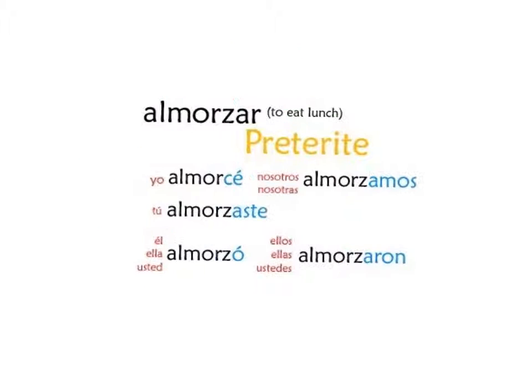Let's move on and do a sar verb. A really common example, almorzar, to eat lunch. What's going to happen with almorzar is that the Z is going to change to C. So make a note of that spelling change in your guided notes. Yo almorcé. Right? Again, it only happens in the yo form in the preterite. And then the other forms are going to keep the Z. Almorcé, almorzaste, almorzó, almorzamos, almorzasteis, and almorzaron.